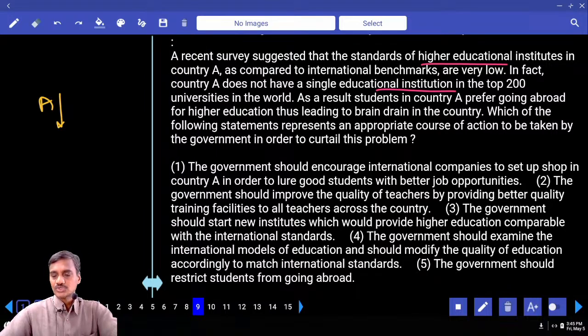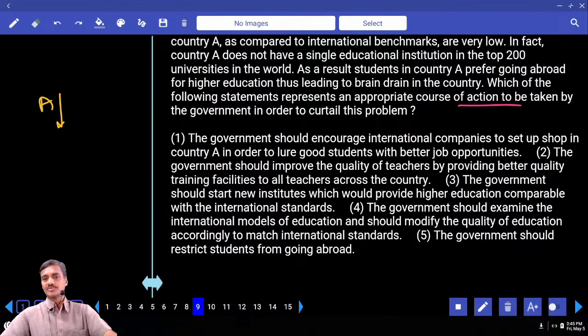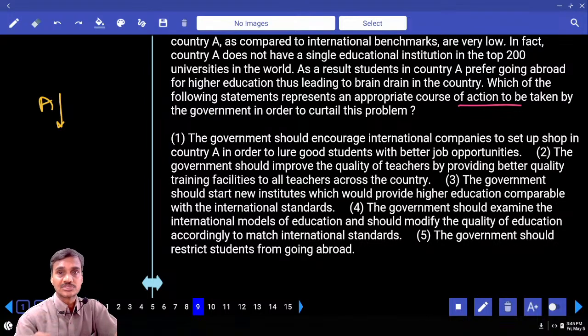As a result, students in country A prefer going abroad for higher education, thus leading to a brain drain in the country. Then which of the following is the course of action to be taken? What is the problem here? The problem is the standards of this higher education is not up to the mark. Now, by taking some action, we need to improve the standards of this higher education. Now, by implementing which course of action, we can definitely get that result.